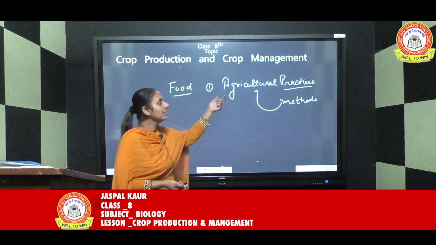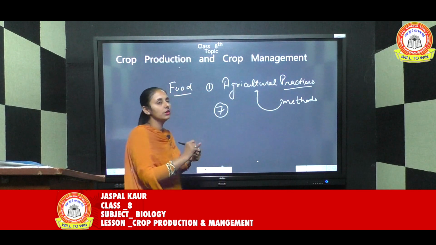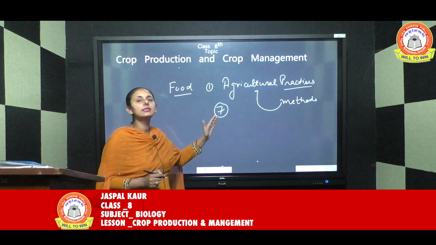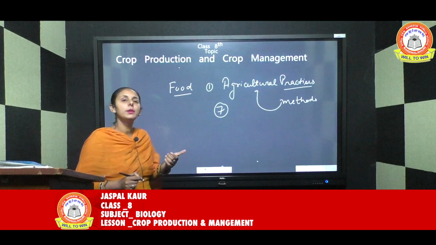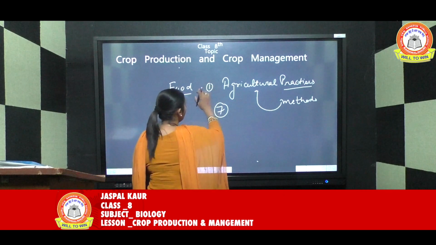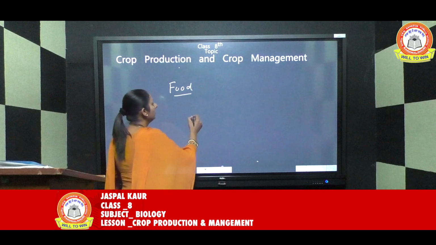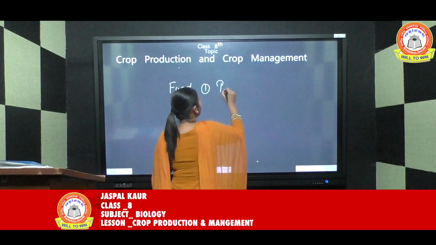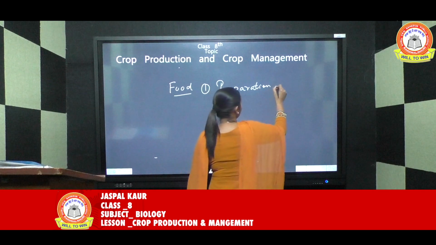These agricultural practices include 7 basic steps. In this chapter we will discuss these 7 steps one by one in detail. Today we will discuss the first step. The very first step included in agricultural practices is preparation of soil. Very, very important.